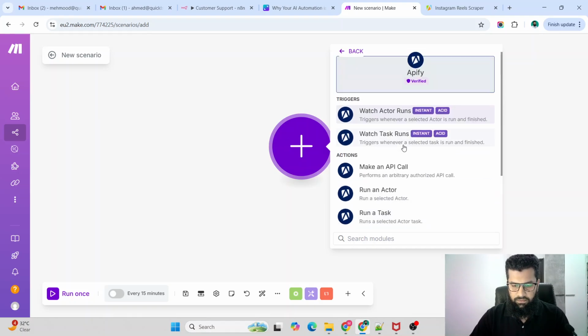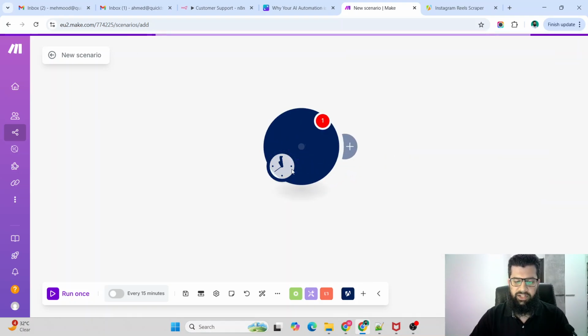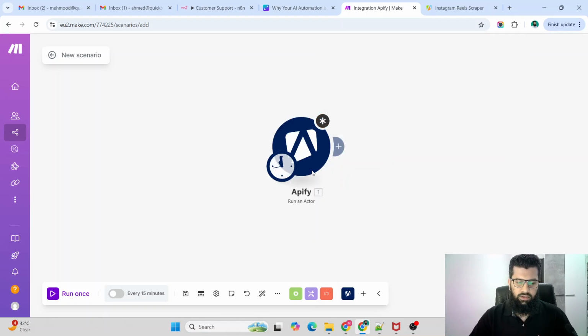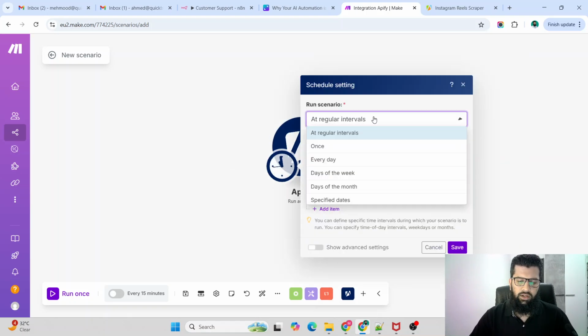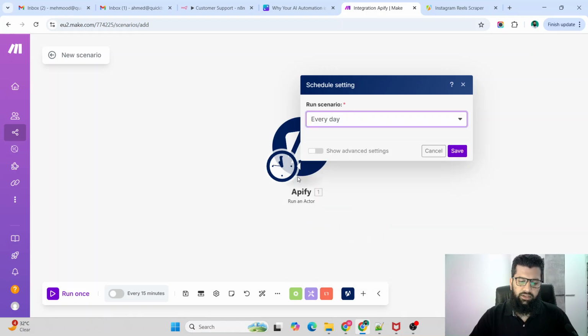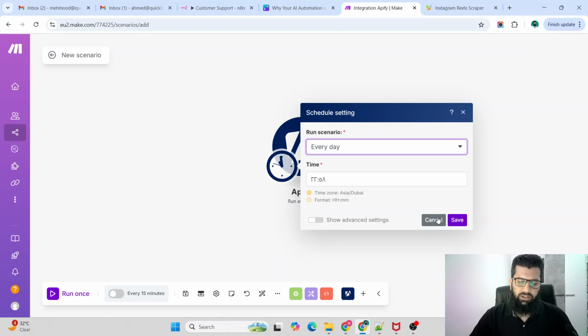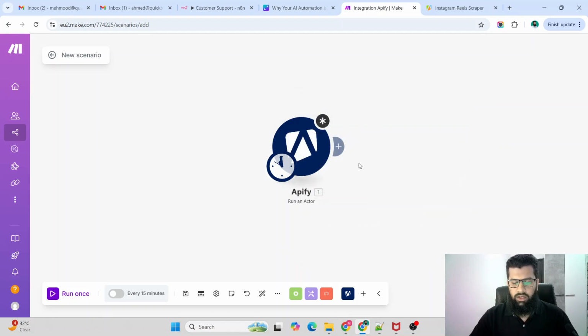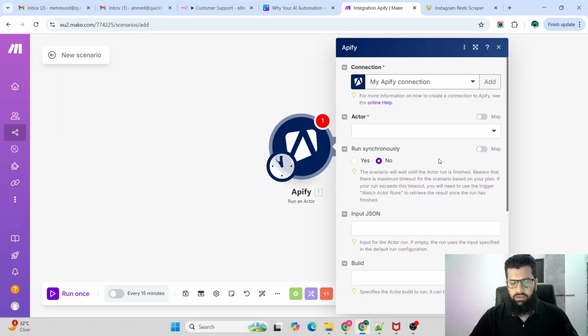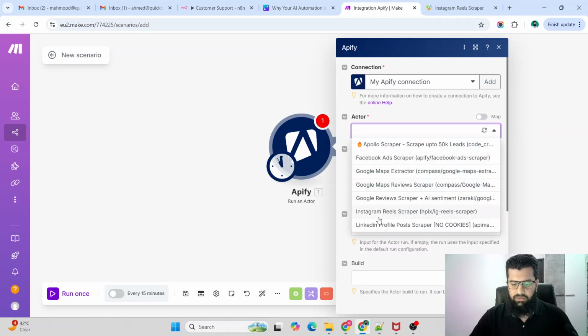So what you do is run an actor. Here you can set a schedule, like once every day. You can set the time as well, and then you have to choose the actor. In our case, we'll choose this one.